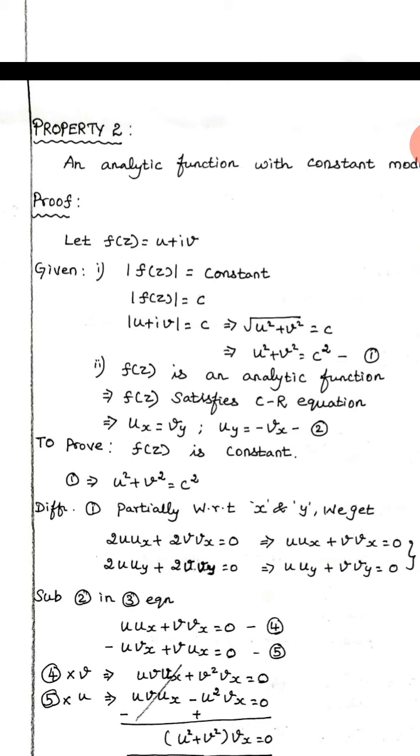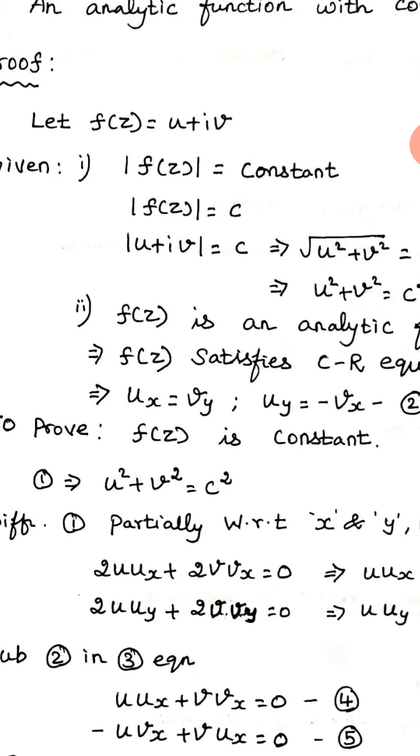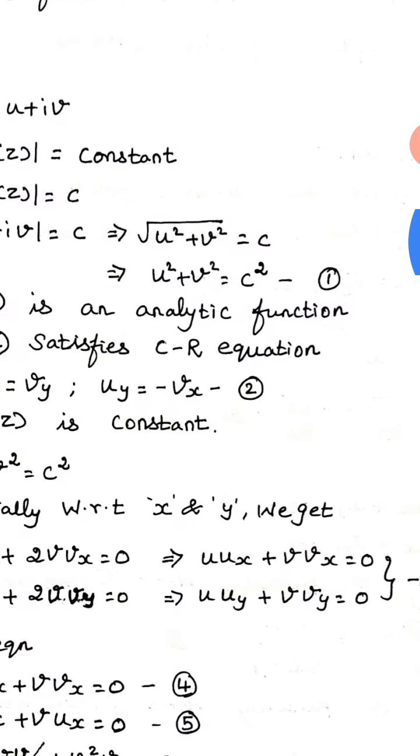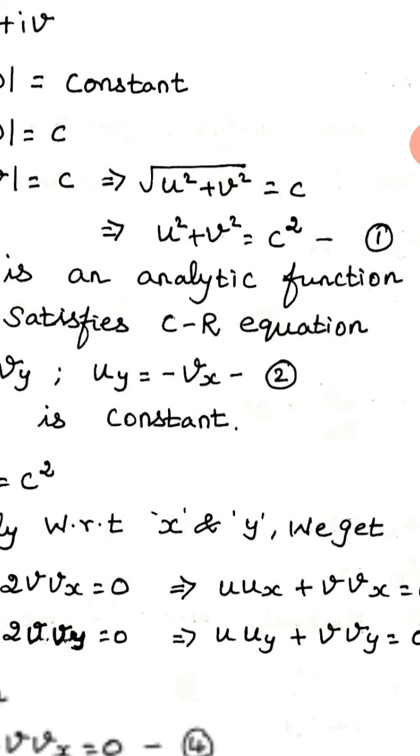Okay. Now we'll go to the proof. I defined one function f of z is equal to u plus iv. The first given thing is, if I take the modulus of that function, my answer will be constant. So f of z, I already defined as u plus iv. If I substitute, the modulus of u plus iv is equal to c. If I take the modulus, the answer is root of u square plus v square is equal to c. If I take the square on both the sides, I will get u square plus v square equal to c square. This is the given thing.